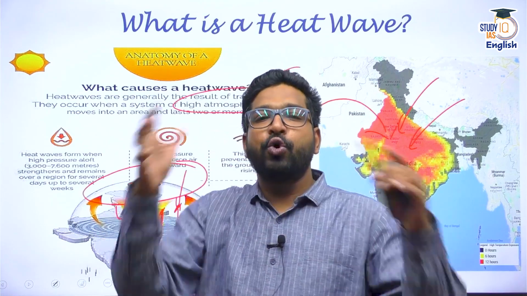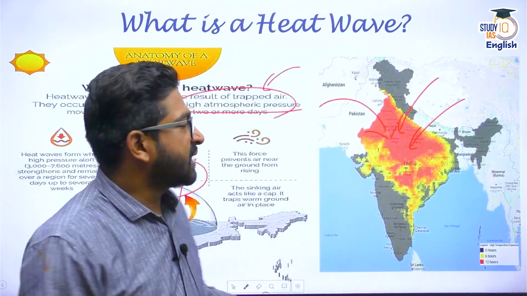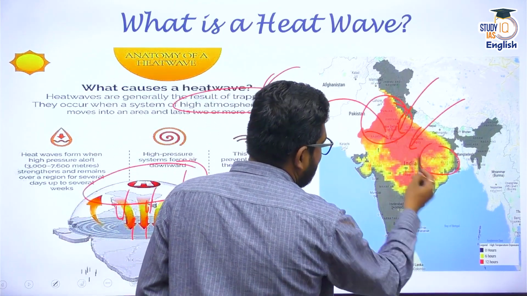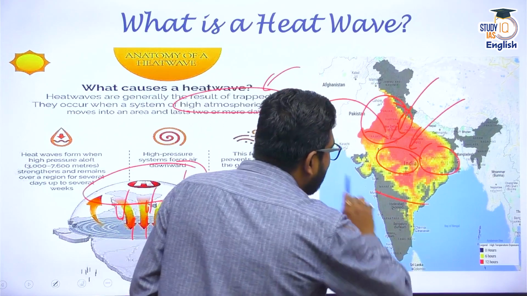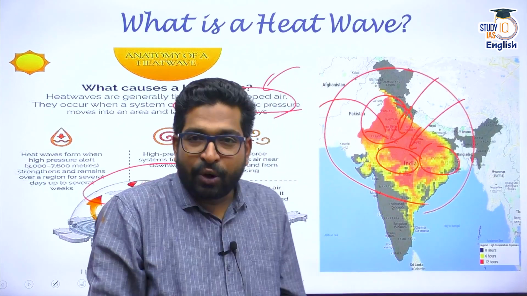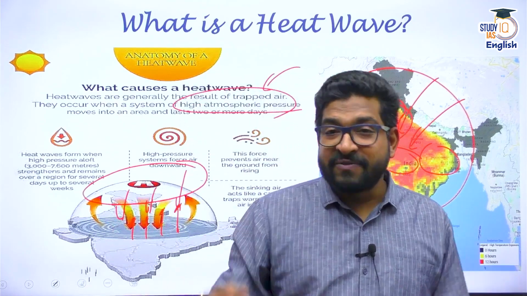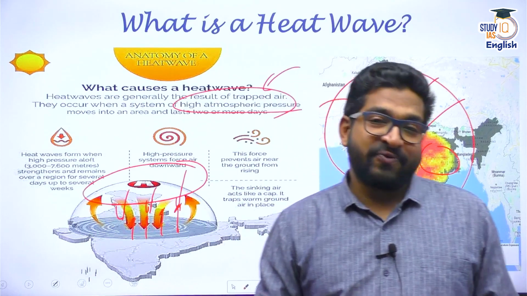It's kind of a heat dome. So India at this particular time, that is the northern part, the eastern part, and the central Indian part, it is more like a dome where the hot air cannot escape. And because of this, high temperatures are felt, heat waves are felt, which are catastrophic.